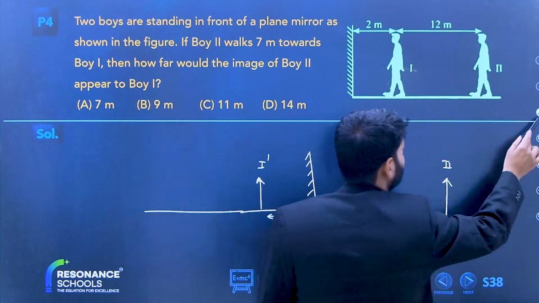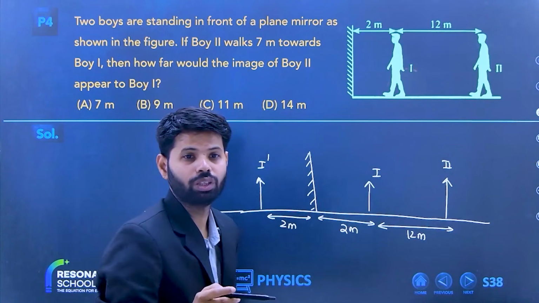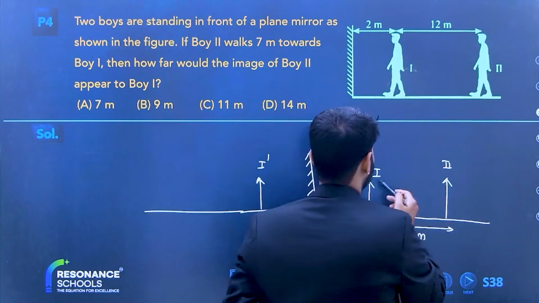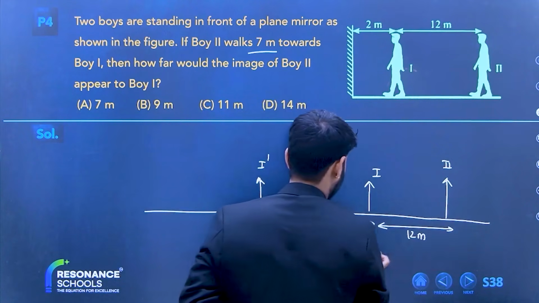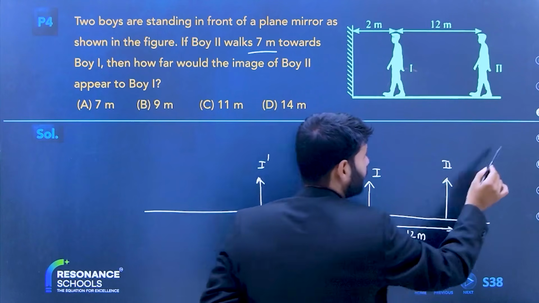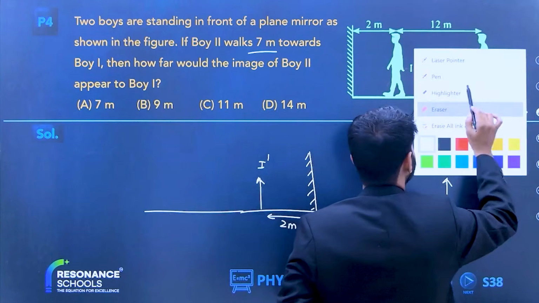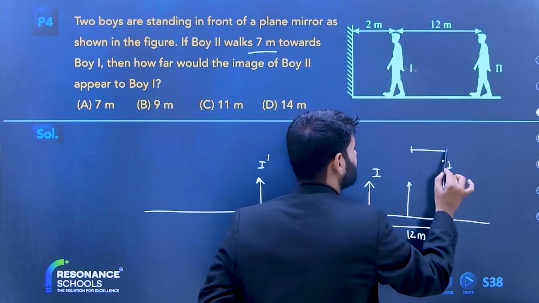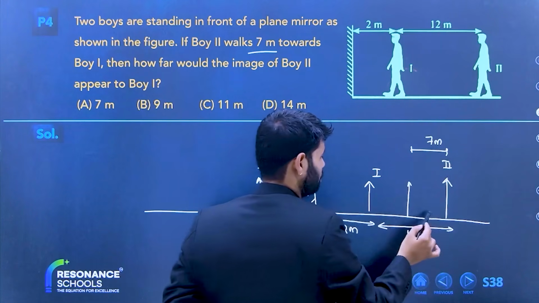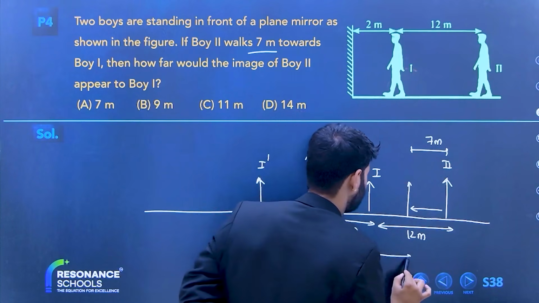Now see, if he starts and moves 7 meters towards the person, can you tell me, if he is standing here, now this is somewhat 7 meters. So what is this distance?